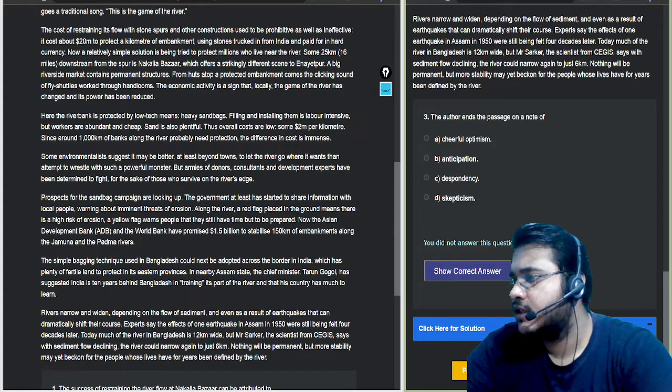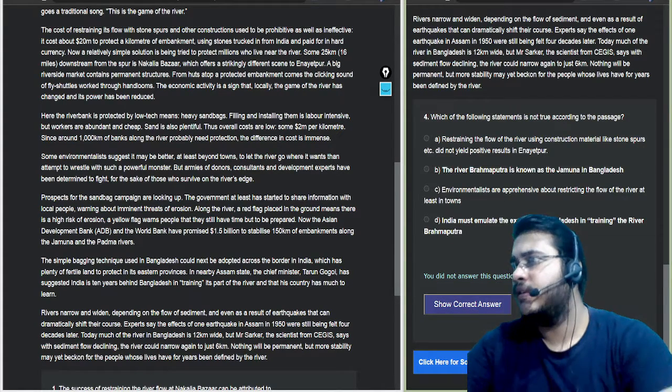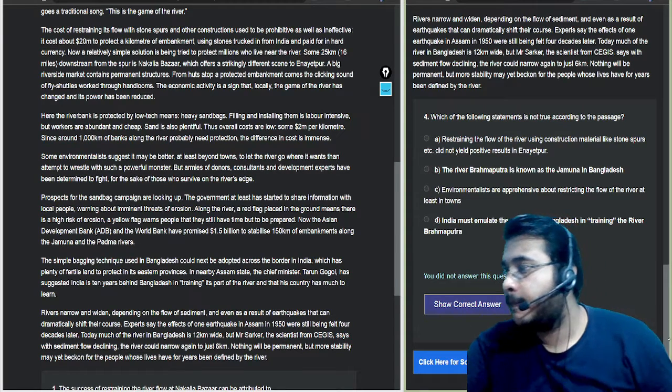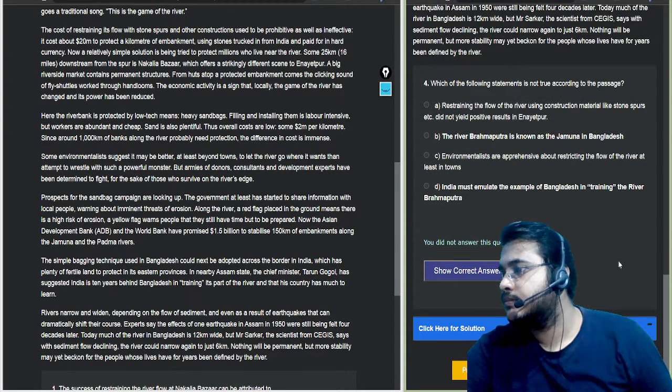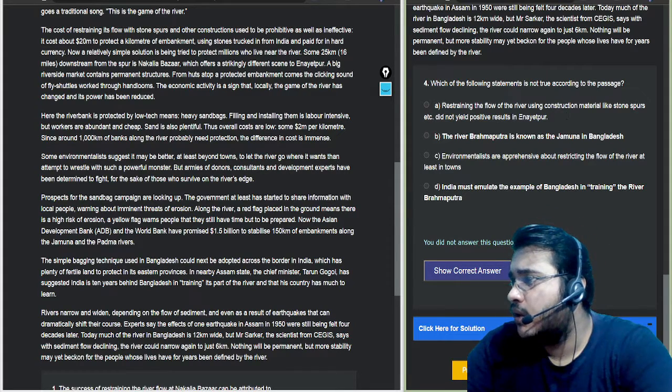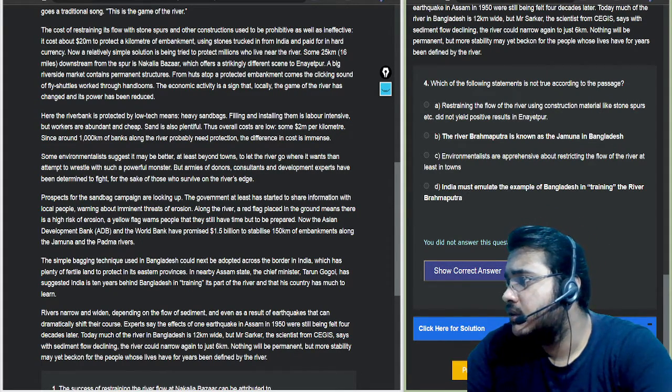And the last question: which of the following statements is not true according to the passage? Now, okay, I hope you guys can see it. Restraining the flow of the river using construction material like stones, spurs, etc. did not yield positive result in Inayatpur.